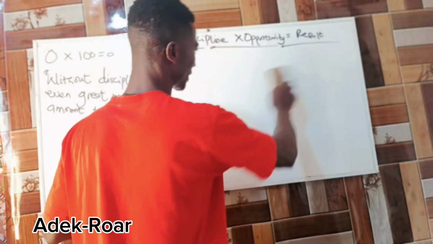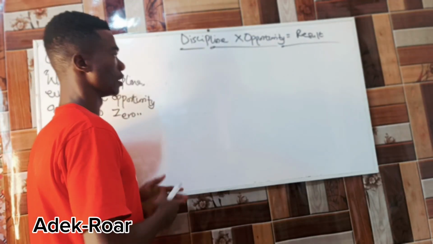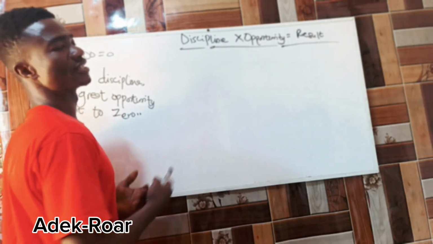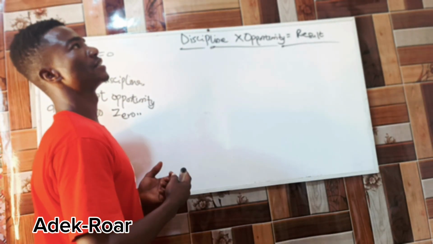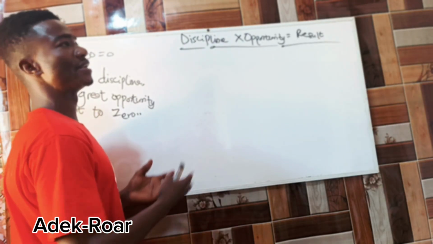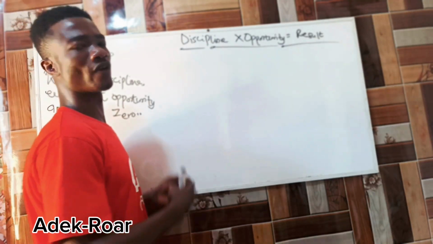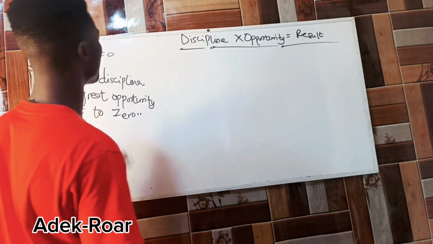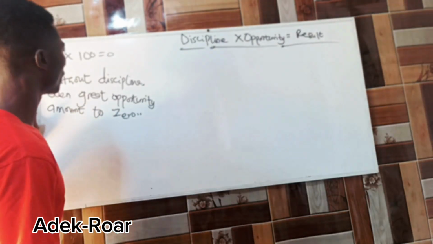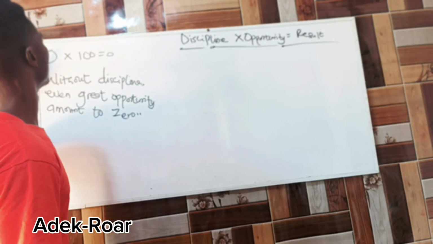So please let's stay tuned for how we can actually put this on a bar chart, and we are going to explain it vividly, how we can actually employ this method in our life as an individual to achieve our dreams and goals. So first of all, before I do that, let's read the quote or the statement on the board.